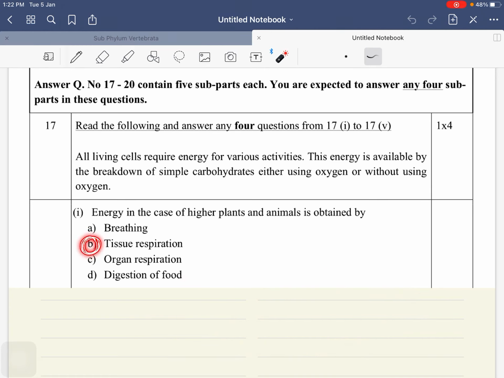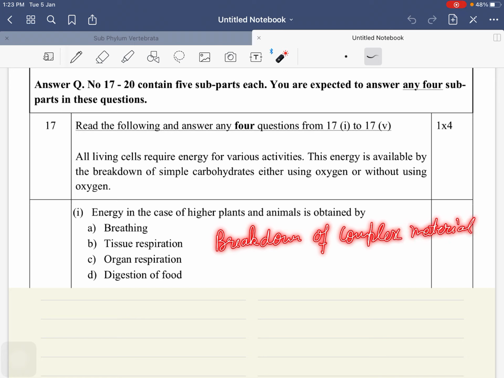So what is the solution then? So tissue respiration. Basically, energy in case of higher plants and animals is obtained by respiration. बच्चा, respiration की जो definition है, what is the respiration's definition? Breakdown of complex material or digested food to release energy.